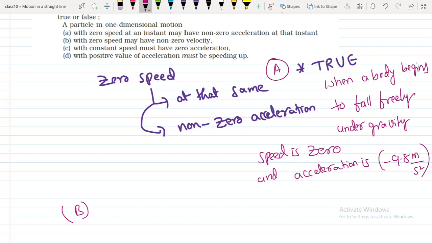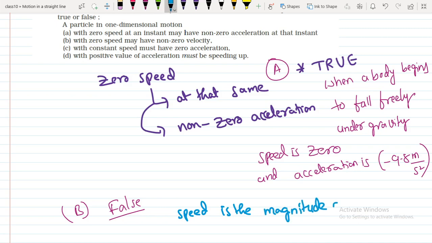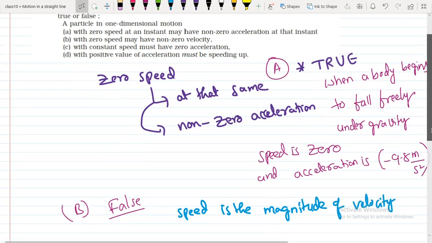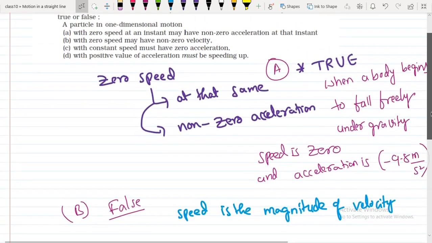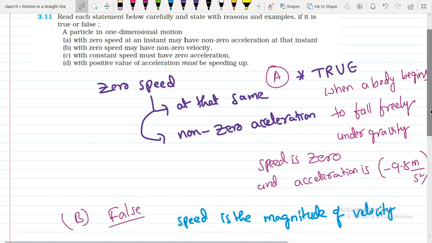So this is false. Why is it false? Because speed is the magnitude of velocity. If you remember the velocity and speed formulas, they are the same, but velocity has direction and speed does not. Speed is the magnitude of velocity.